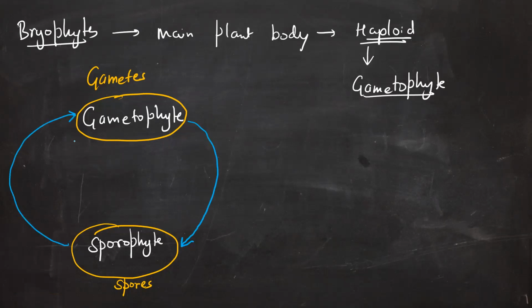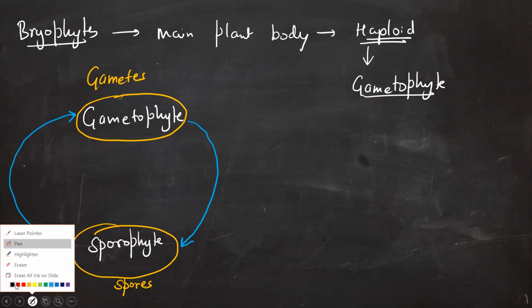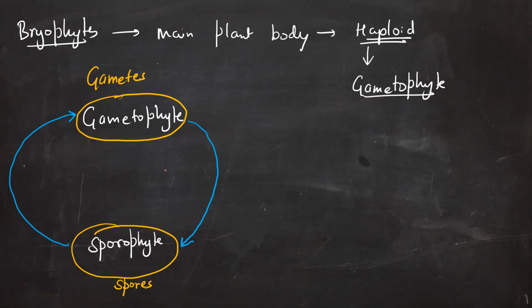One important thing that we should remember is that they can be produced from each other. Meaning that gametophytes can produce the sporophyte and sporophytes can produce the gametophyte. But the question is how? Now, first of all, the gametophyte is going to produce the gametes. The gametophyte produces the male gamete and it also produces the female gamete. Both types of gametes are produced by the gametophyte.